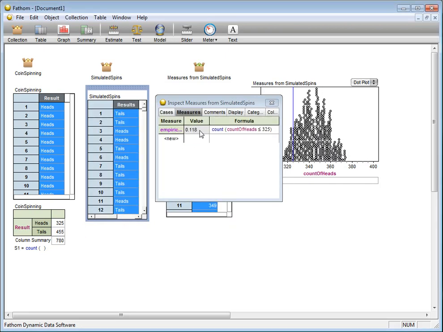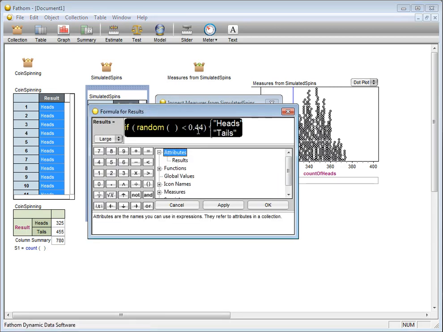If we double that and compare it to 0.05, it will clearly exceed 0.05, and so we don't have enough evidence to reject the null hypothesis that the true proportion of heads that we see under a coin spin is equal to 44%.